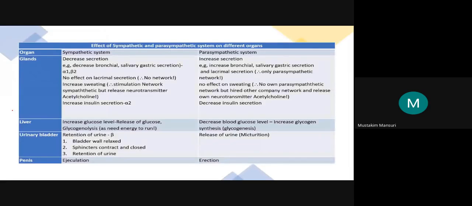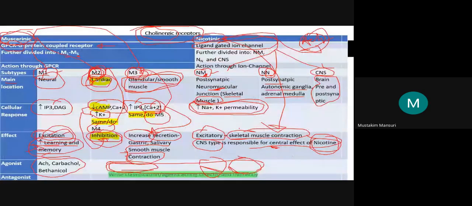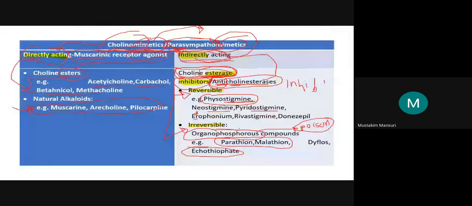I think I have shown you a table of this parasympathetic stimulation. It will cause the release of urine. Release of urine is known as micturition. Now, this micturition reflex, just remember from first year anatomy.